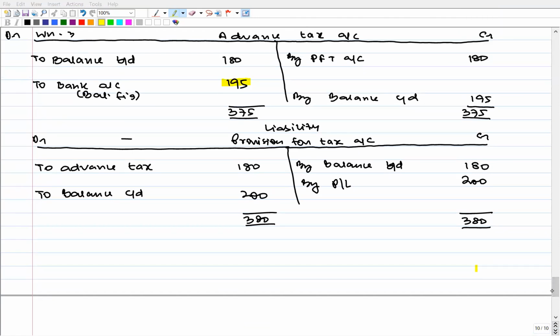Now, same question, we'll solve it under indirect method. Guys, under indirect method, we start with the net profit before tax and extraordinary items. So calculation of cash flow from operating activity under indirect method.